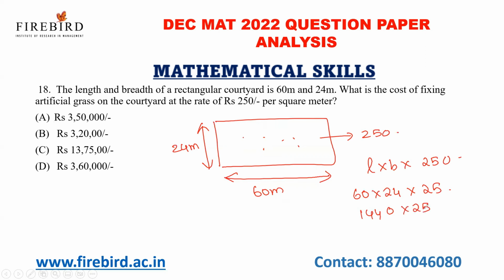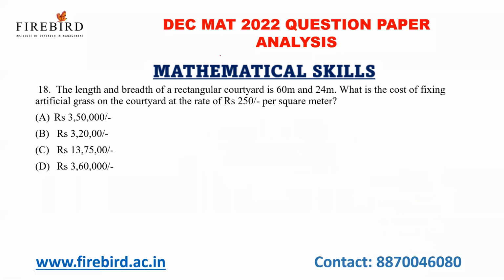How will you multiply 250? I will write this as 144 into 25 into 100. How will you multiply a number by 25? I'll divide 144 by 4 and check the remainder. If I divide 144 by 4, 3 times, 24, 6 times, and the remainder is 0. So add 2 zeros at the end, double zeros. So 3,60,000 is your answer. Next one.